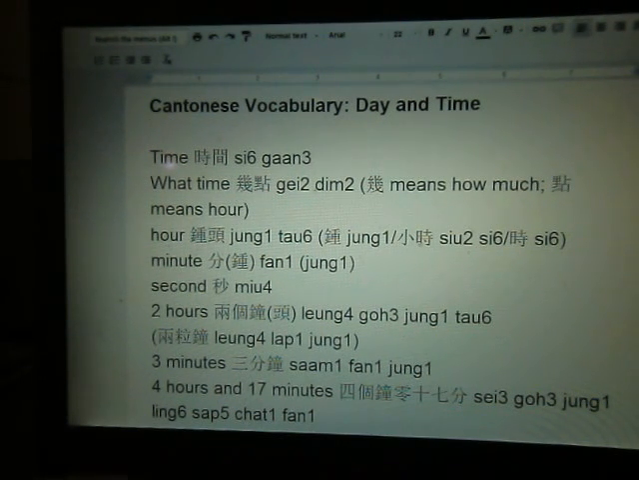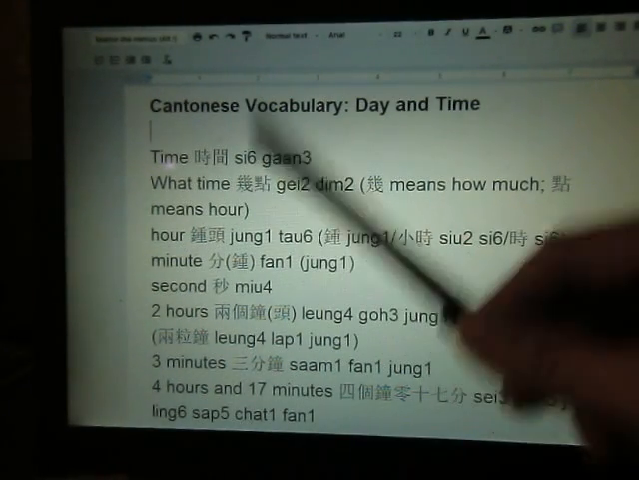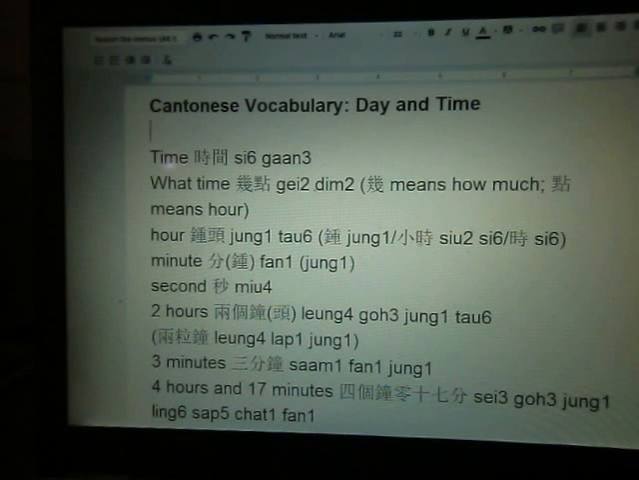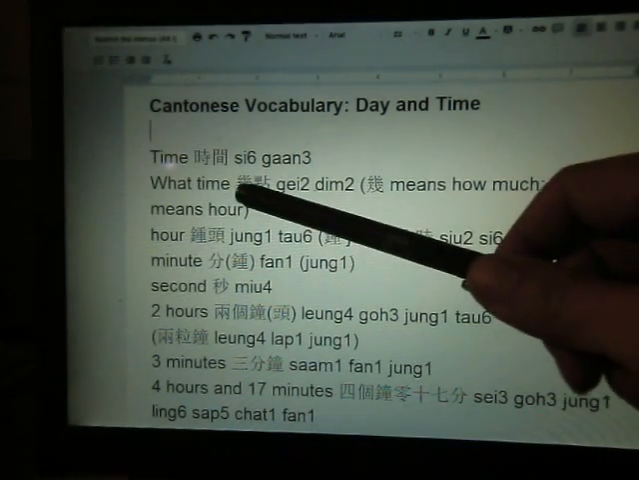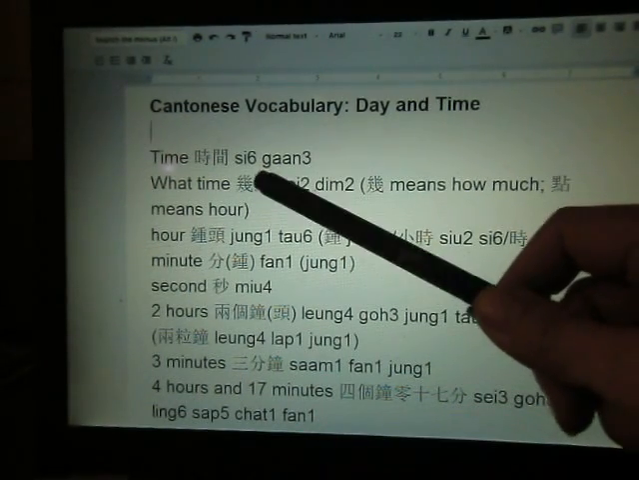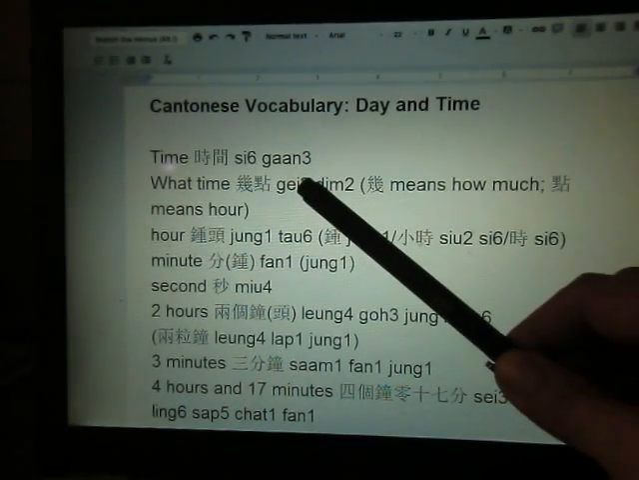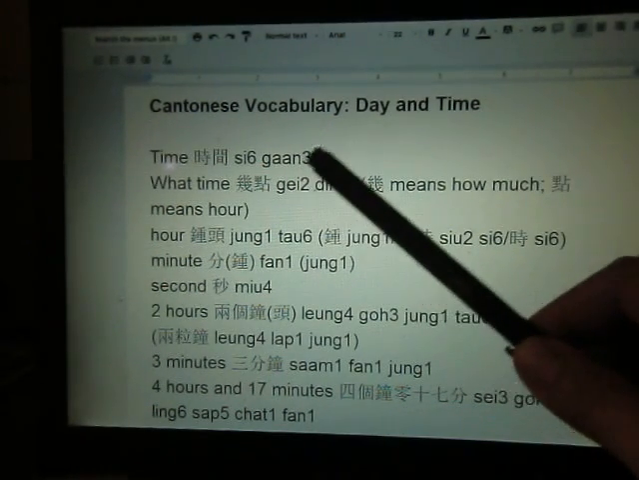Okay, so here we have what time, or 幾點. People will ask you what time is it. 而家幾點? Right, what's the time now? 而家 is now, what time? 幾 means what, 點 means hour. So you ask how much hour? 幾點?